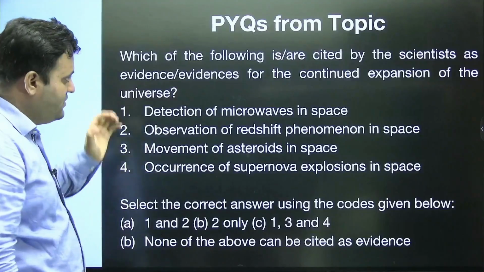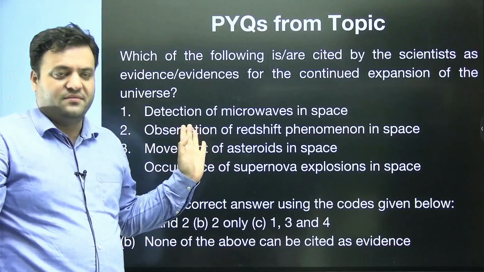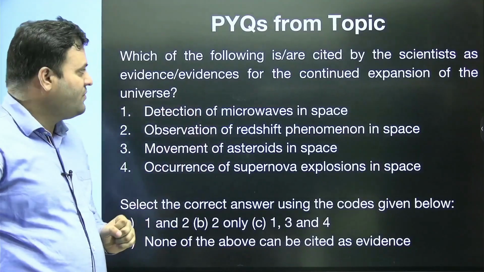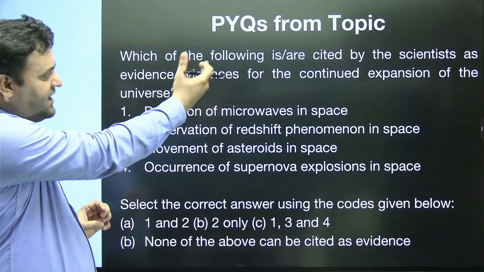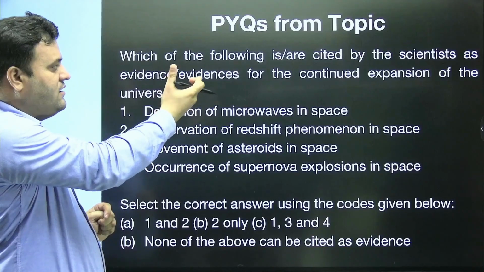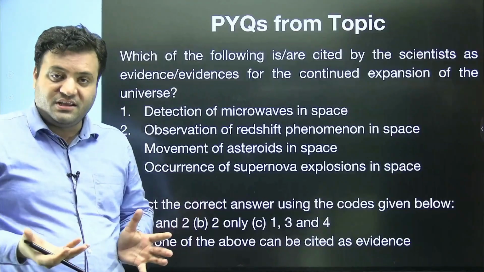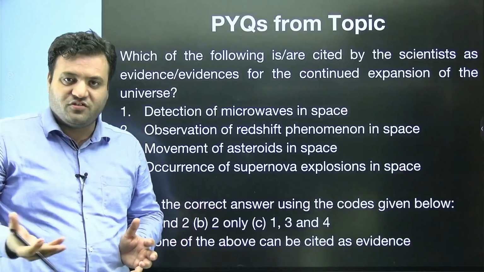Moving ahead, here we have one more question, based on the expansion of the universe. Which of the following are cited by scientists as evidence for the continued expansion of the universe? The Big Bang theory is related to the continuous expansion of the universe.